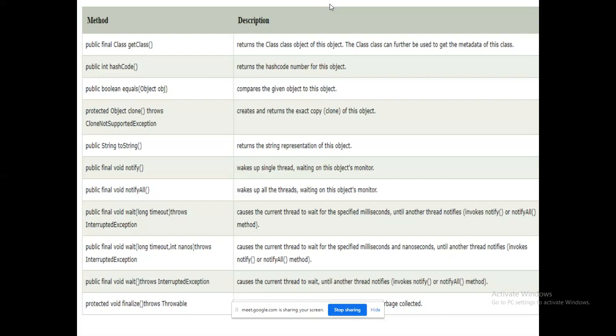In the same way, we will see elaborately what all these methods will do. Okay, just to understand the purpose, and you need to write only these 11 methods. Finally, you have finalize. It is a method we use when we work with memory management or garbage collection. So these 11 methods you need to write when they ask about the class Object. These are all the methods available, and this is the functionality of each method. It's enough for you to represent. Please remember this. That's something to be noted.